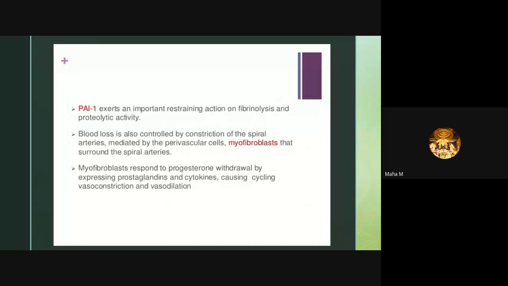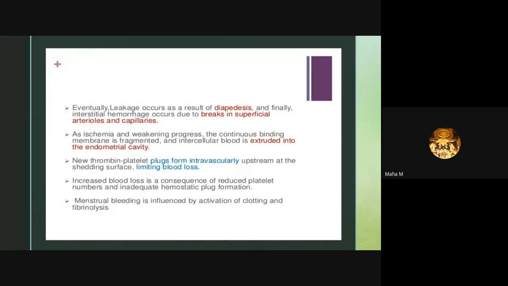as a result of diapedesis, and finally, interstitial hemorrhage occurs due to breaks in the superficial arterioles and capillaries. The thrombin-platelet plugs flux from the intravascular upstream at the shedding of the surface, leading to the blood loss. So menstrual bleeding is influenced by activation of clotting and fibrinolysis.